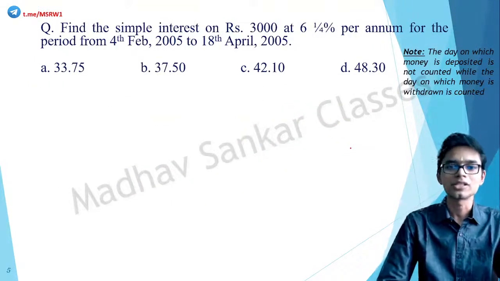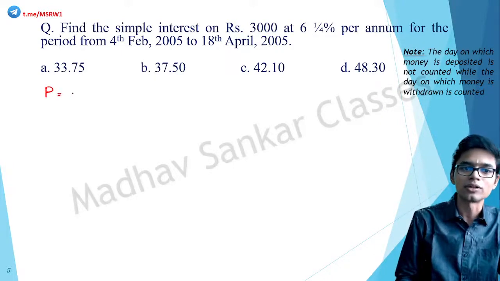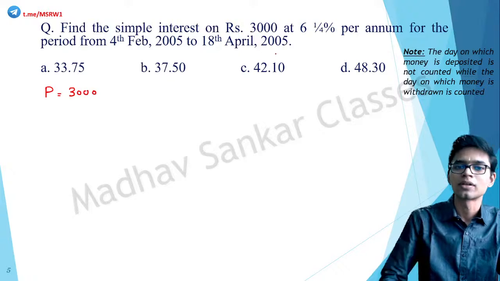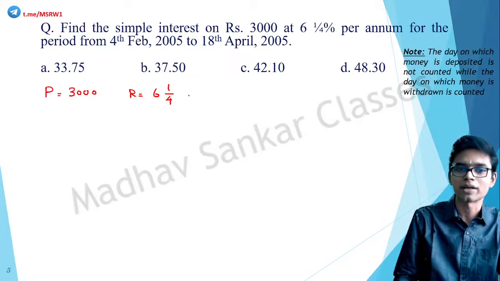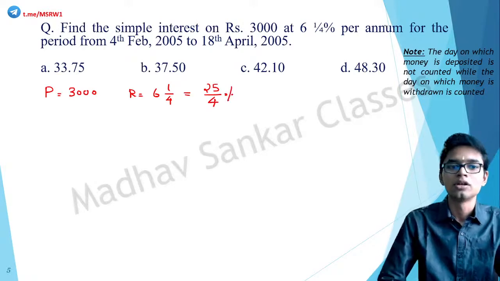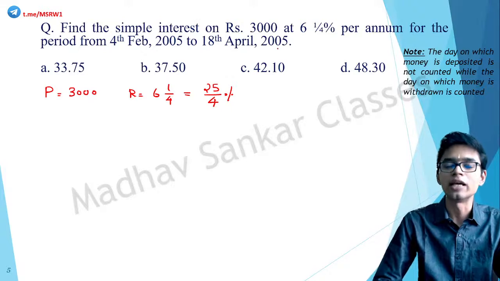Let's try another question. Find the simple interest on rupees 3,000. So principal is equal to 3,000 rupees. Rate is 6 and 1 by 4 percent per annum, which is equal to 25 by 4 percent per annum, for a period from 4th of February 2005 to 18th of April 2005.